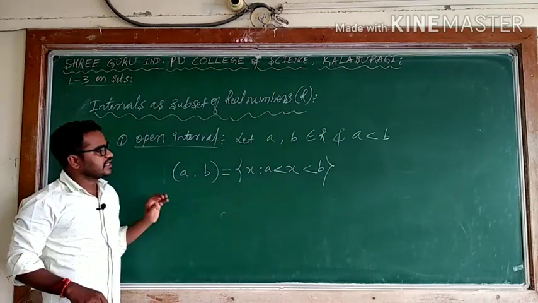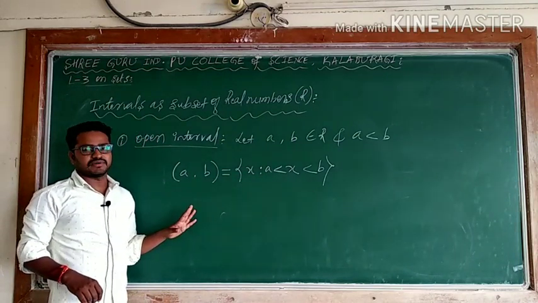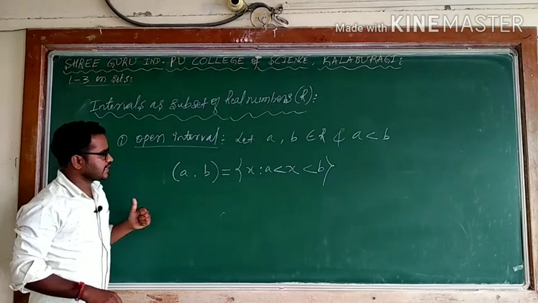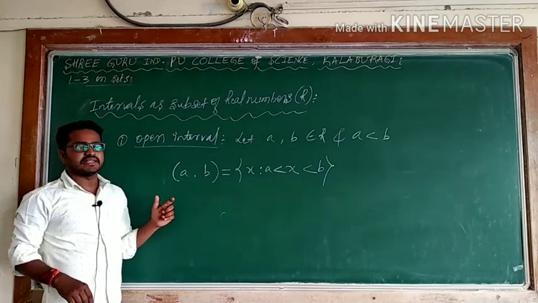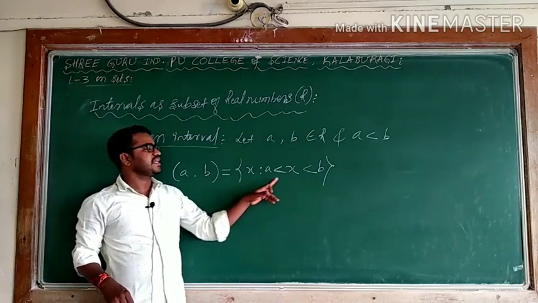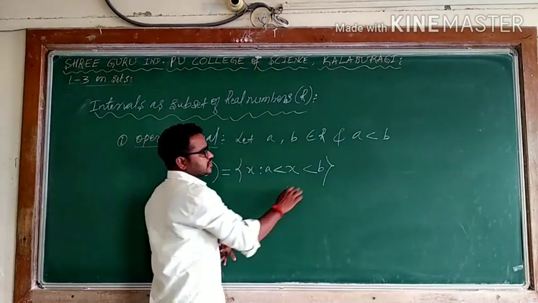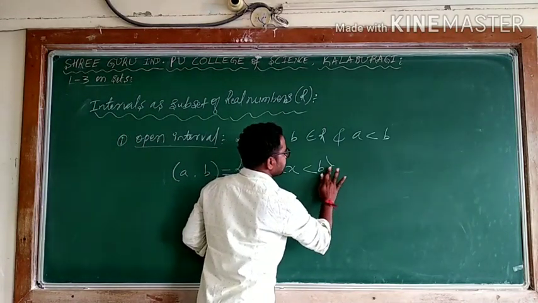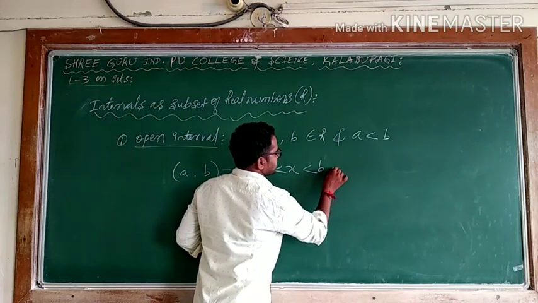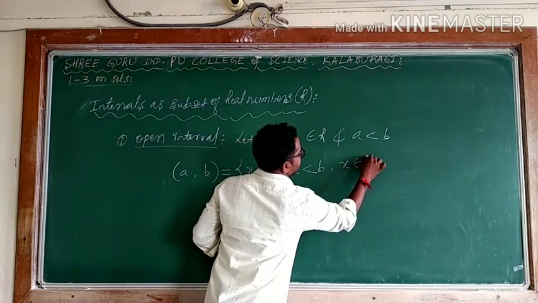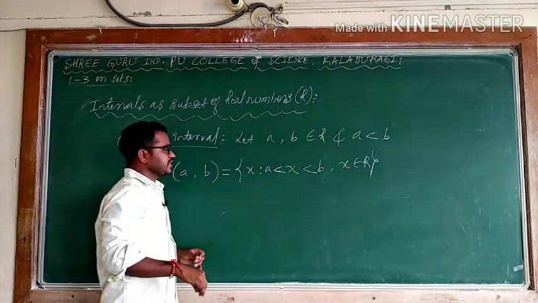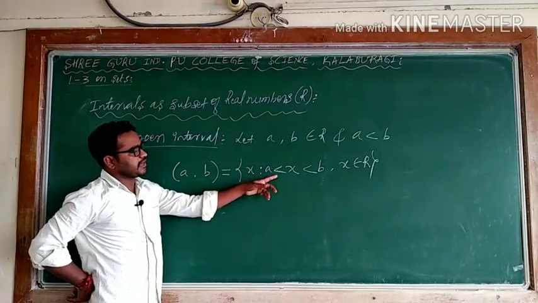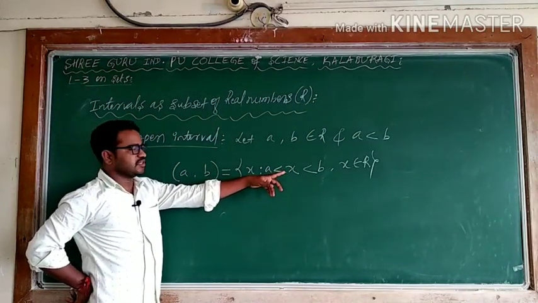What is x? x is always a real number lying in between a and b. You can say x belongs to real numbers, x is any real number lying in between a and b. This is considered an open interval.